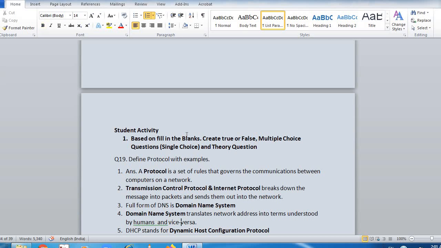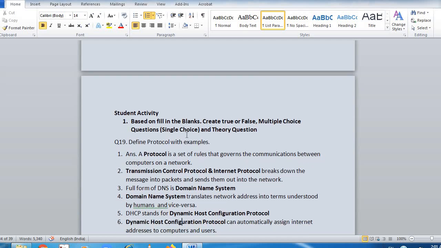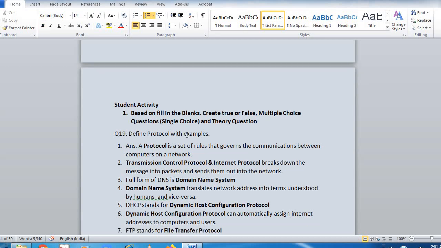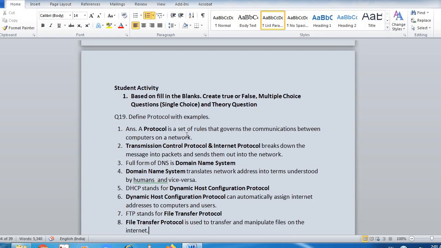Full form of DNS is Domain Name System. Domain Name System translates the network address into terms understood by humans and vice versa. Some of the things, numbers or things that we don't understand, are translated by DNS, that is Domain Name System. DHCP stands for Dynamic Host Configuration Protocol. Dynamic Host Configuration Protocol can automatically assign internet addresses to computers and users, so that we don't have to do it; it automatically assigns them to the internet.